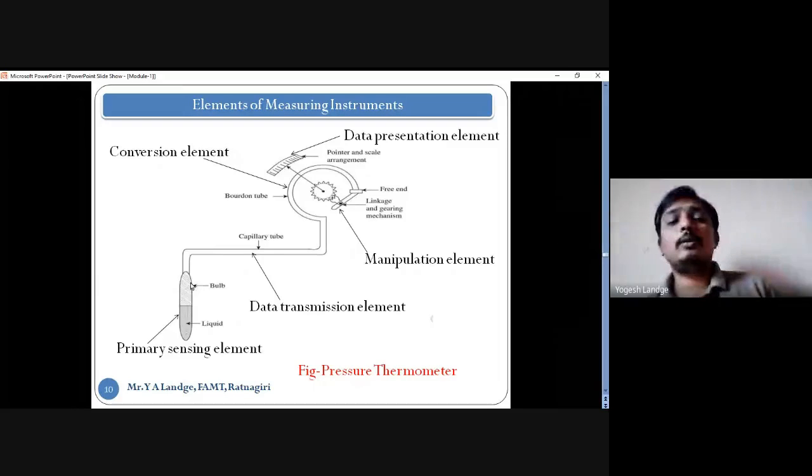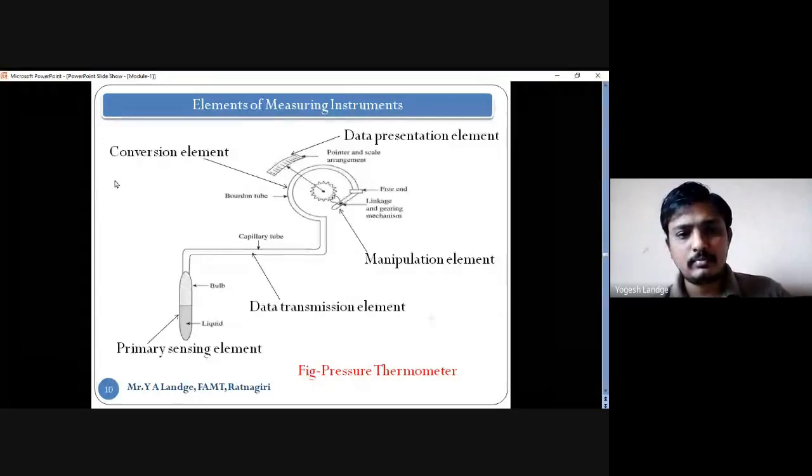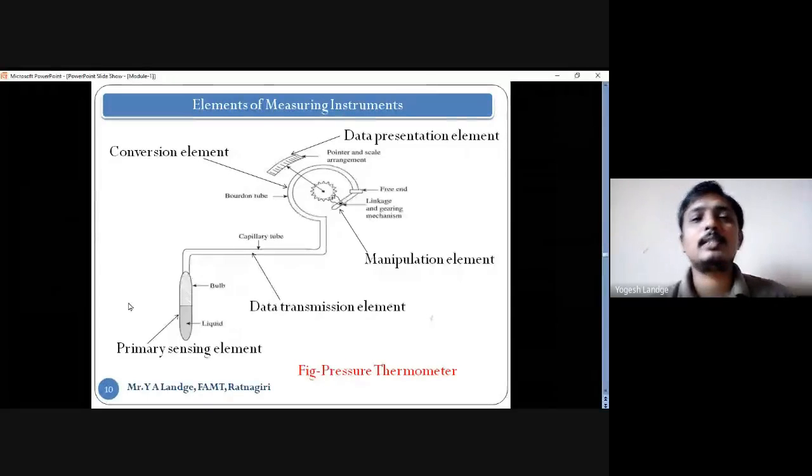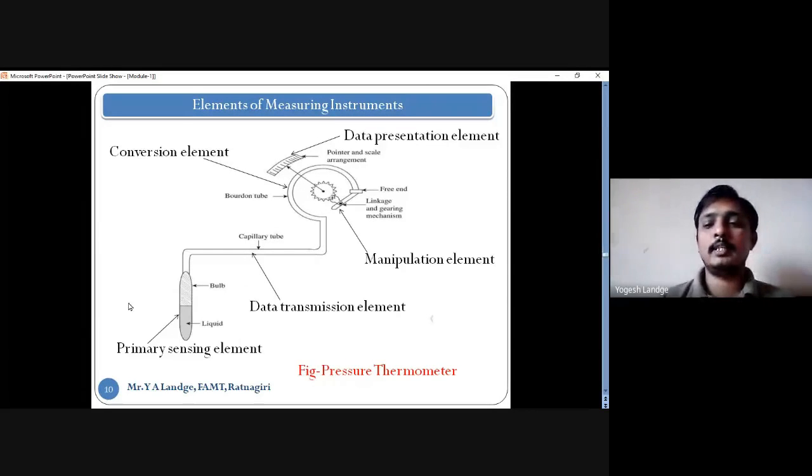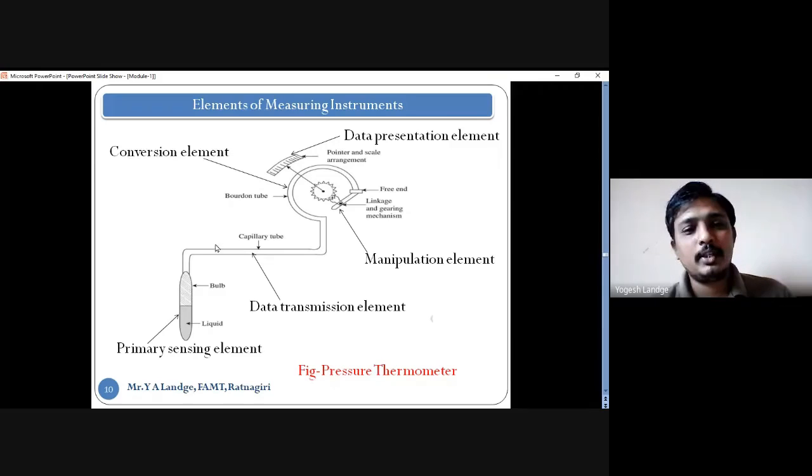Now in this case, if you see, you find that this is the primary sensing element. Why am I calling this the primary sensing element? Because this bulb is deep in the liquid. Now let's consider you have to measure the temperature of the liquid in the reactor. Now in this case, what happens? You have to put this bulb into the reactor, and the liquid expands because of the heat gained. This is the property of the liquid.